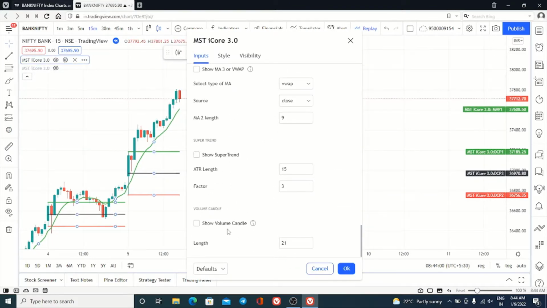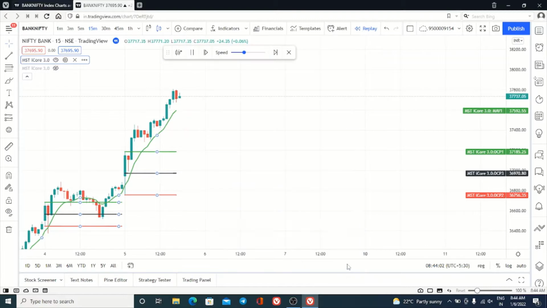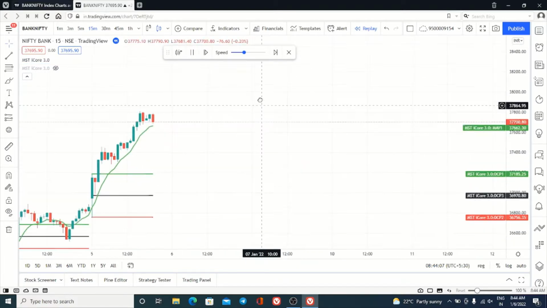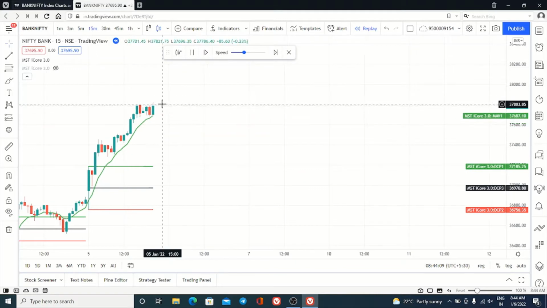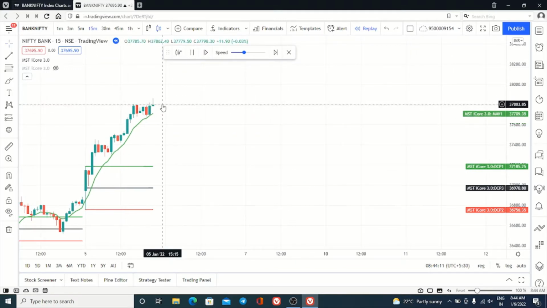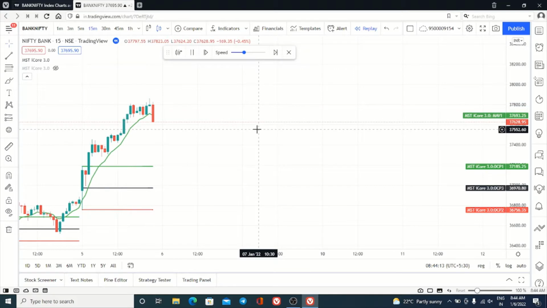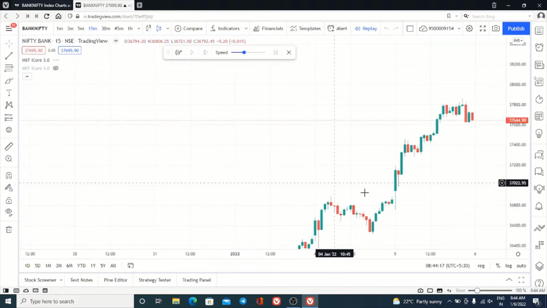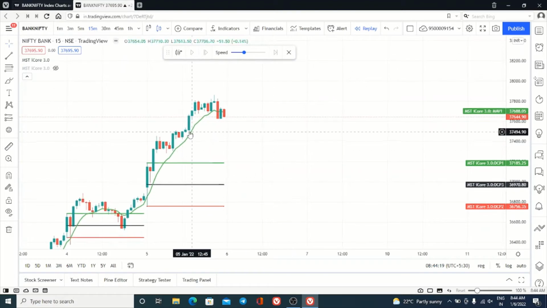Here I have added the volume candle so that you can also see it, but that is not applicable for the spot index chart. That will work only in the futures chart. Now these three lines are formed. How do we trade, and where do we book the target?